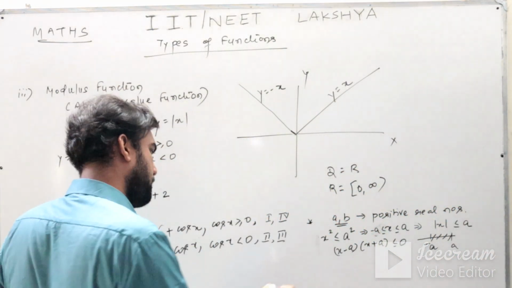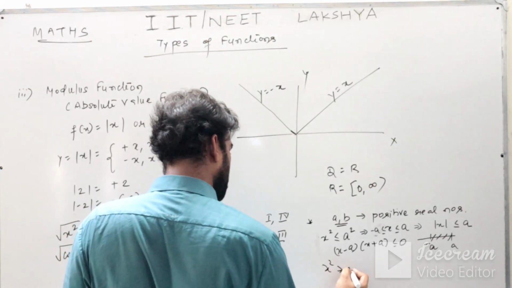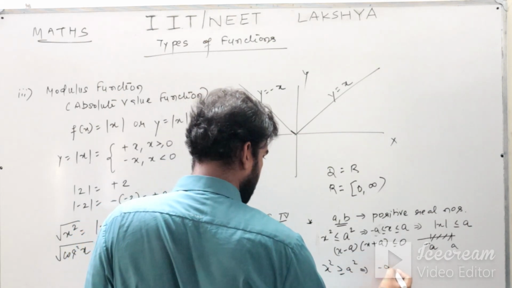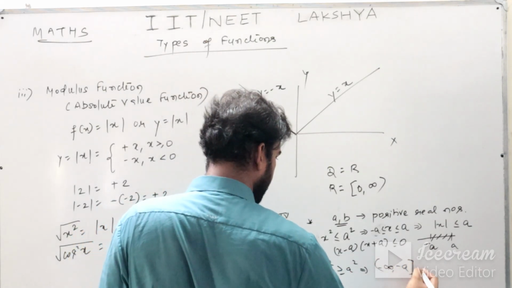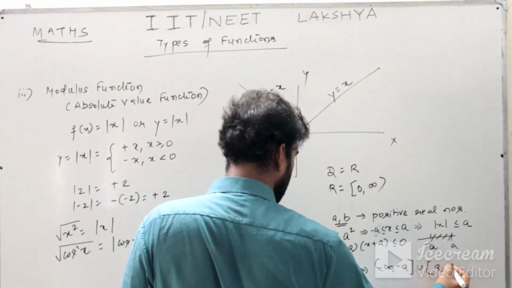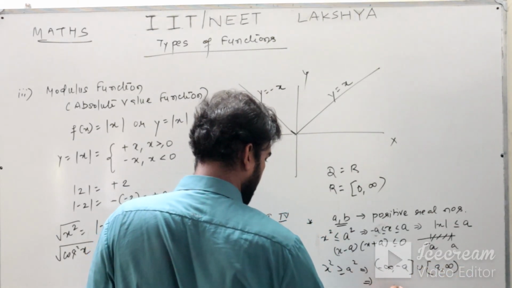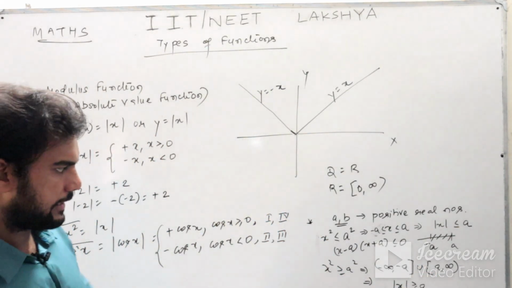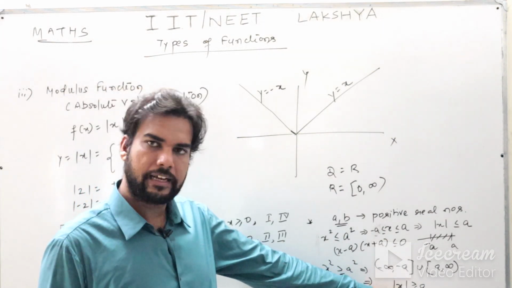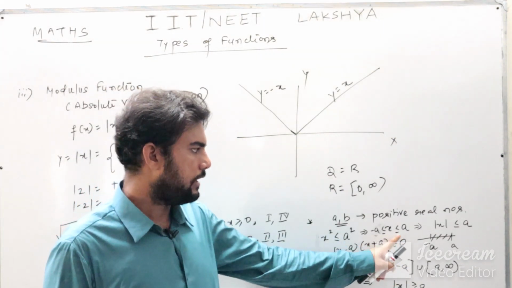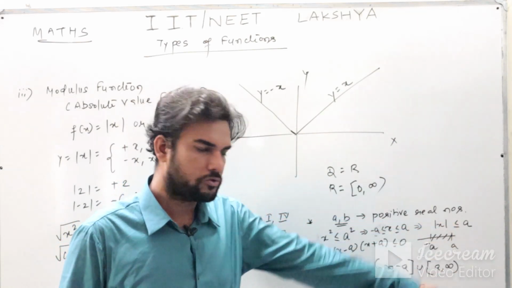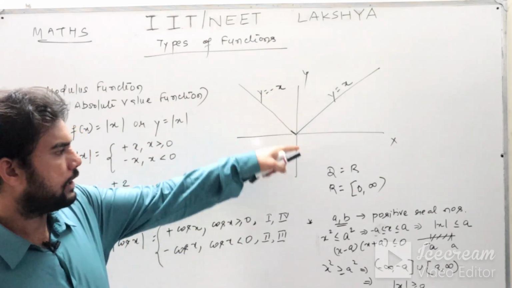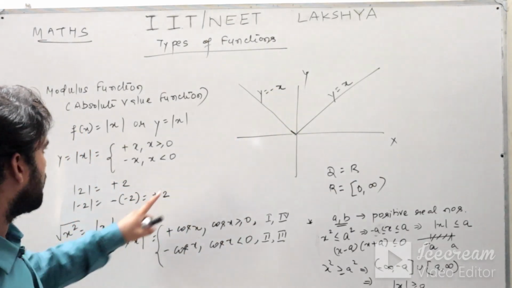Similarly, suppose you had x square greater than or equal to a square, then the set would have become minus infinity to minus a union a to infinity, which could have been written as mod x is greater than or equal to a. And the set minus a to a can also be written as mod x is less than or equal to a. I hope this concept is clear to you. The domain of this function is R and the range is 0 to infinity. That is your modulus function.